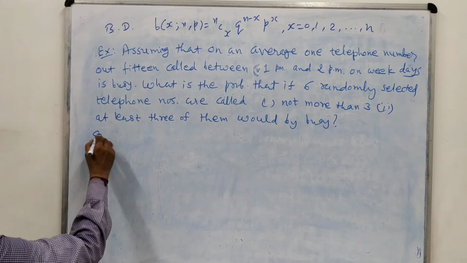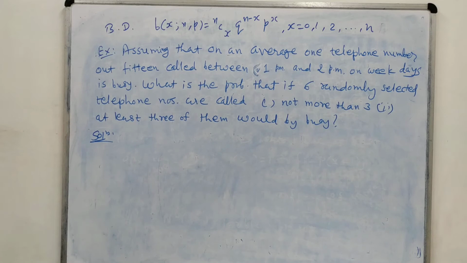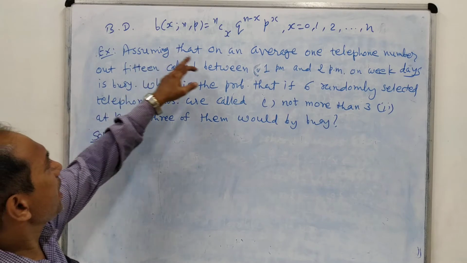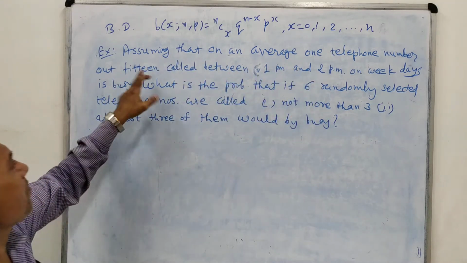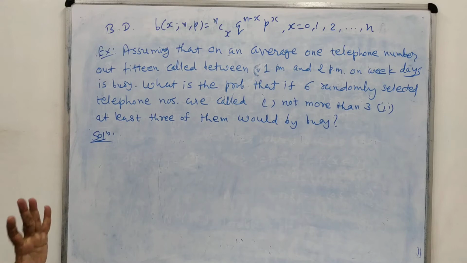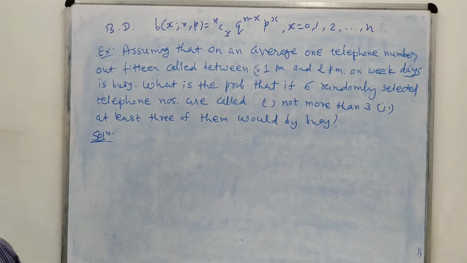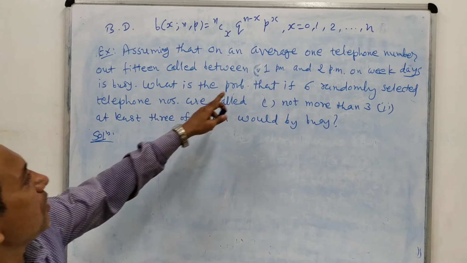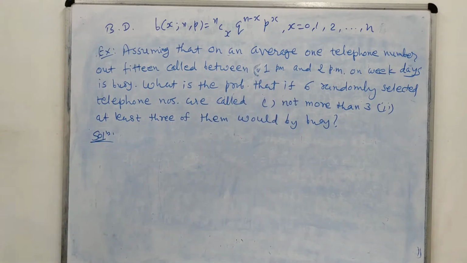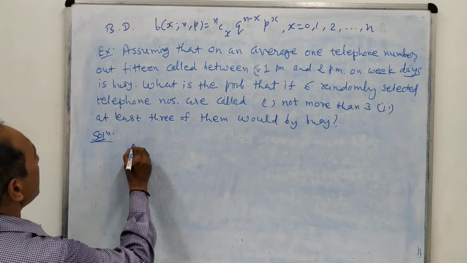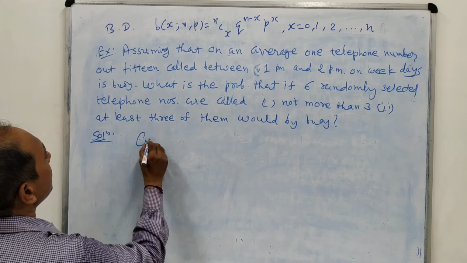because we are given all the data very clearly. Here, assuming that on an average one telephone number out of 15 is busy during this time period, 1 p.m. to 2 p.m., the probability of a telephone number remaining busy during this time is given.